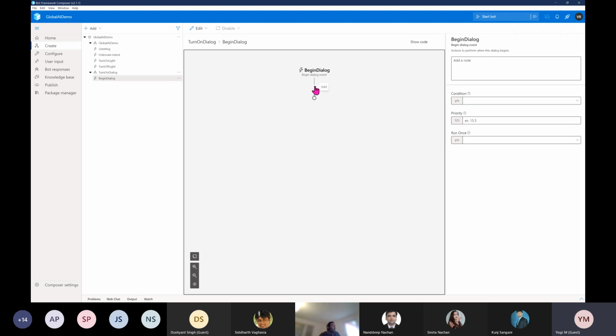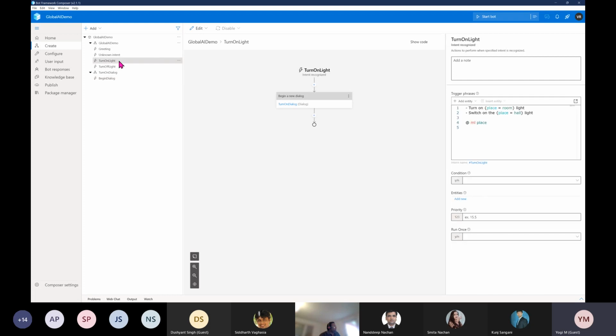Next, back in our trigger, I'm going to pass the entity name. The first thing is clear: turn on the light, so the first step is done. For the second step, which entity, what should I turn on? This dialog should know that information, so I need to pass the place name to this dialog. For that, I first read the place entity. Go to add, manage properties, and set a property.